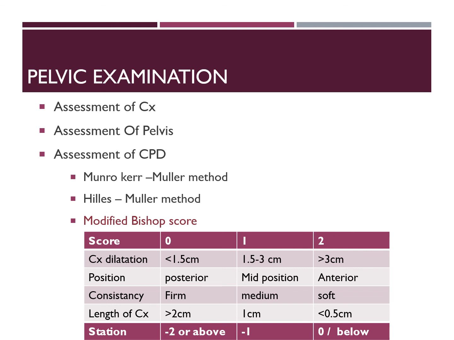Now we have to look for the subpubic angle. It should accommodate 2 fingers comfortably, which tells you the subpubic angle is obtuse. Then you have to assess the pelvic outlet, that is the intertuberous diameter between the 2 ischial tuberosities. You will be able to admit 4 knuckles. So these are the normal diameters of a gynecoid pelvis.